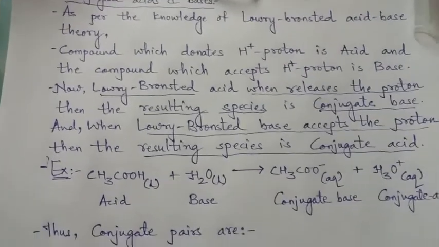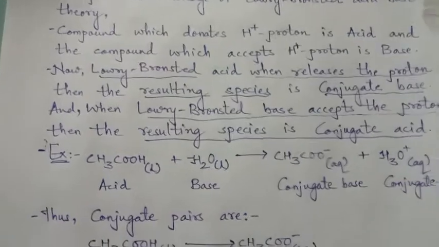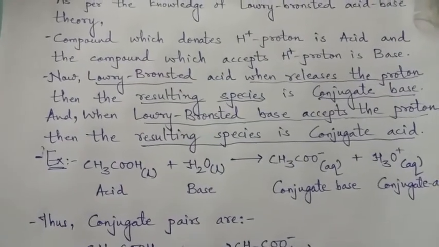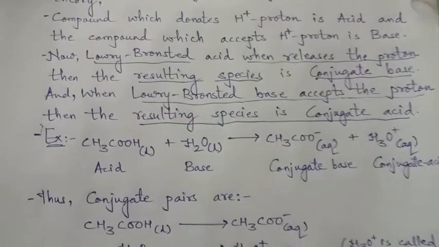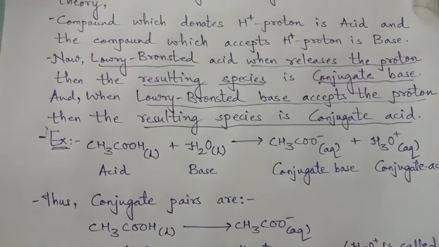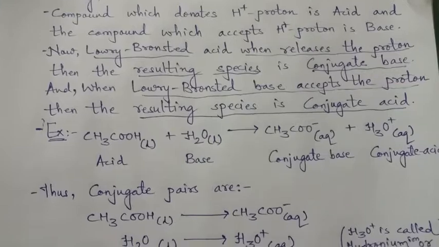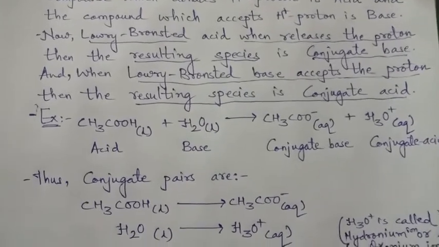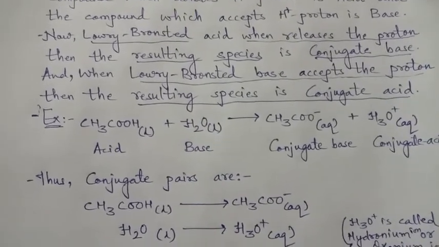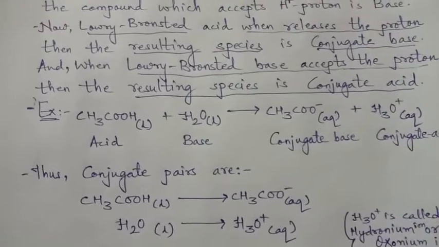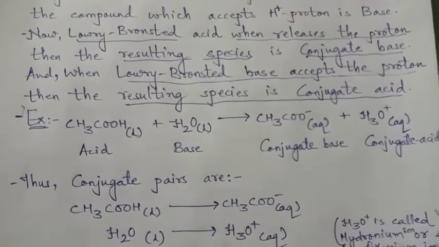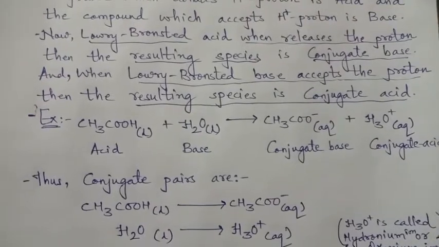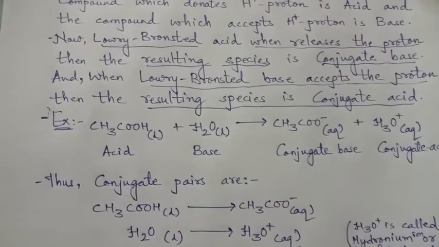the H+ donor acid, after donation of the H+ proton, leaves a species which is the conjugate base. And as per the Lowry-Bronsted theory, the compound which accepts the proton and results in a new species on acceptance of the proton is the conjugate acid.